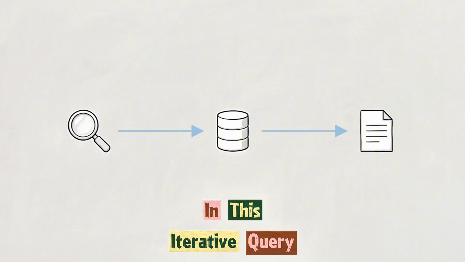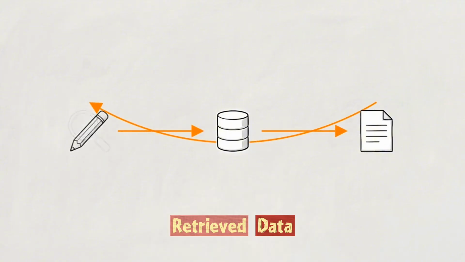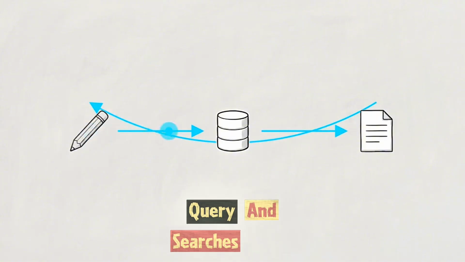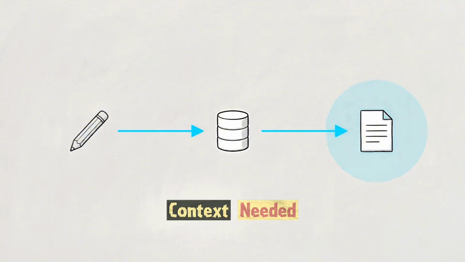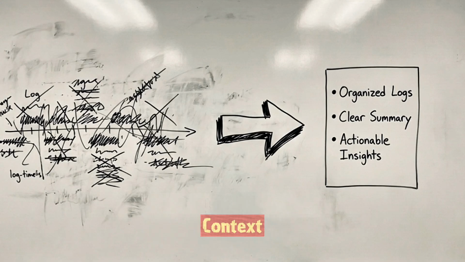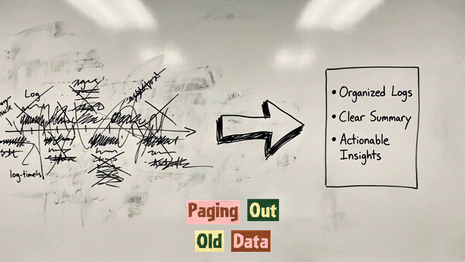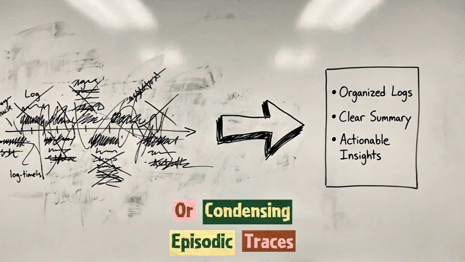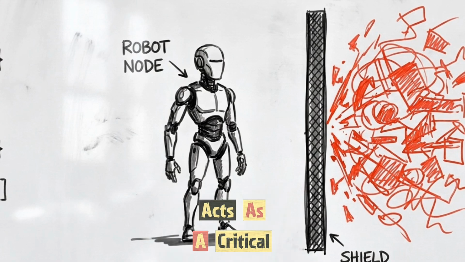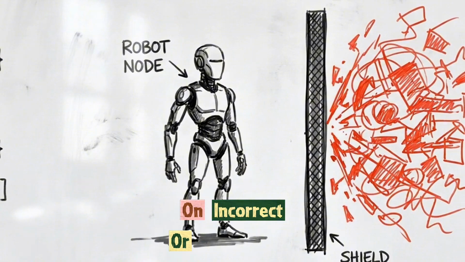In this iterative query engine, the agent evaluates the relevance of its own retrieved data. If the facts are insufficient, the model rewrites the query and searches again until it has the context needed for an accurate decision. To prevent this history from exhausting the model's context window, systems use retention policies, paging out old data, or condensing episodic traces into hierarchical summaries. This self-refining memory acts as a critical buffer, preventing the agent from basing its autonomous actions on incorrect or hallucinated information.